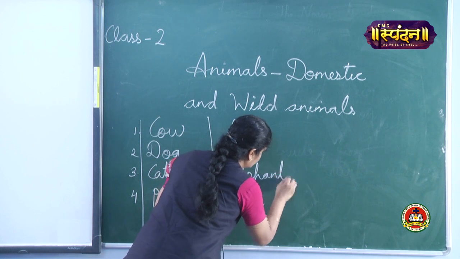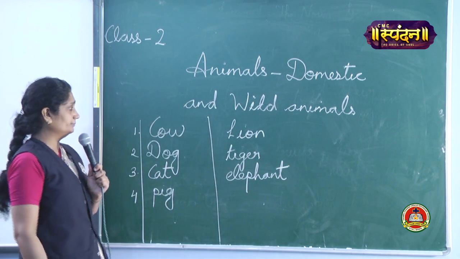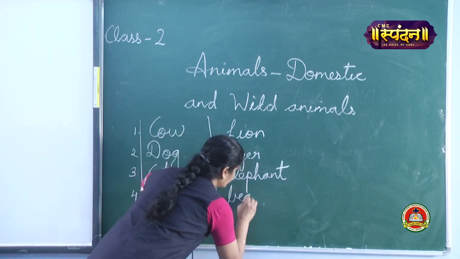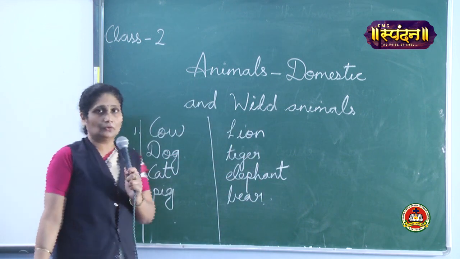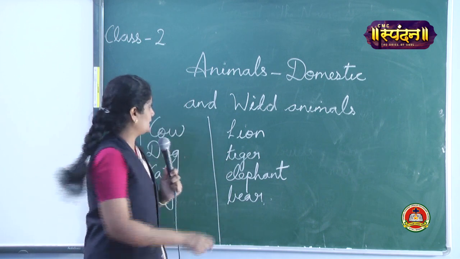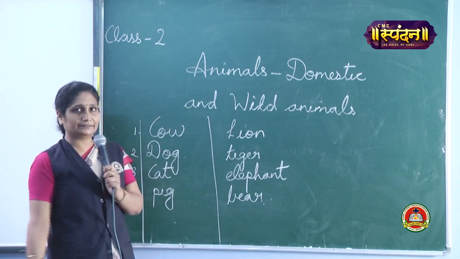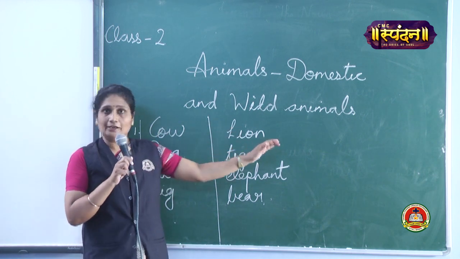These are the animals we cannot see around our house. Then bear. There are so many. Now, these animals are very dangerous also, isn't it, children? So that's why they are kept at the zoo, or we can see them in the forest.